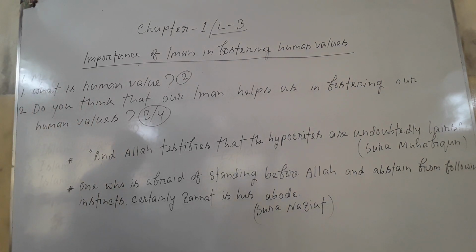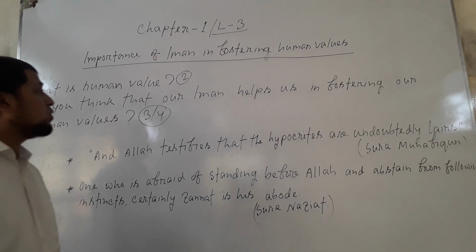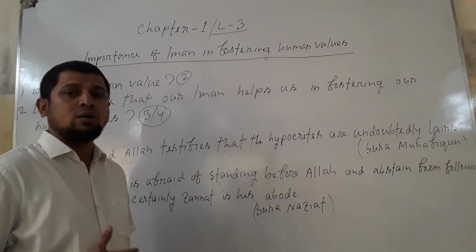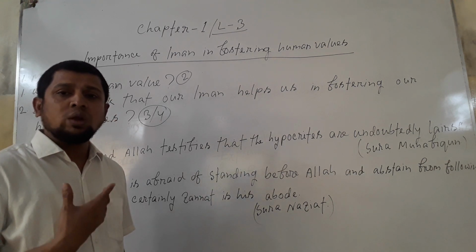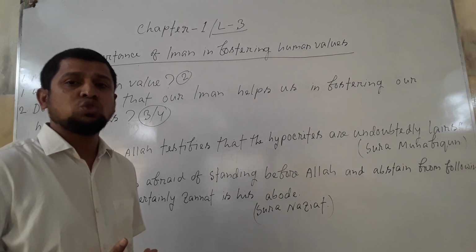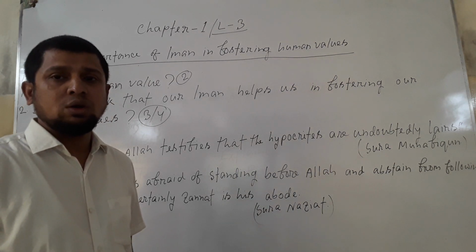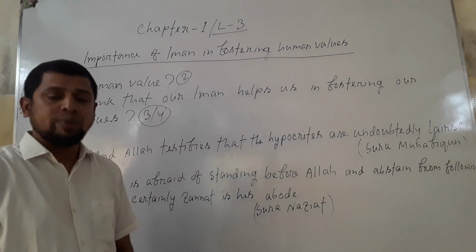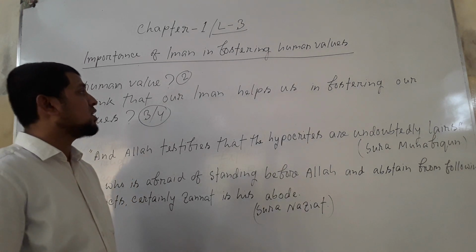That means human values imply only those features and qualities which go to adorn man. All types of good and moral behavior, all types of virtuous activities and good characters of human beings include humanity or human values. That's why we are human beings.